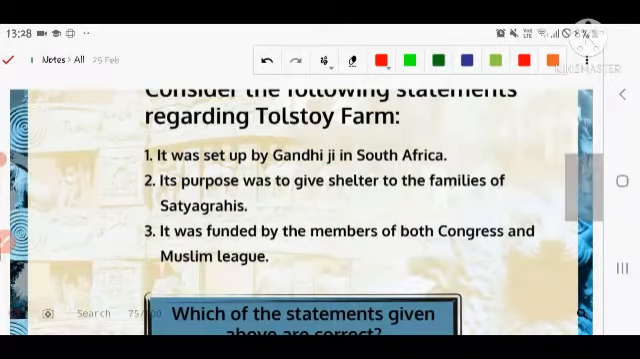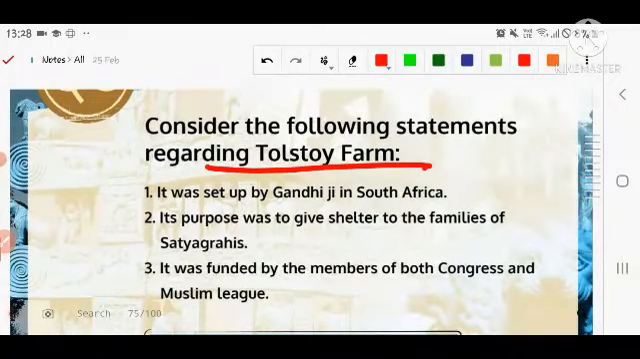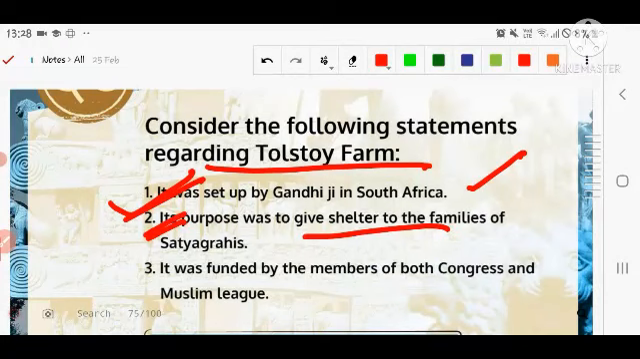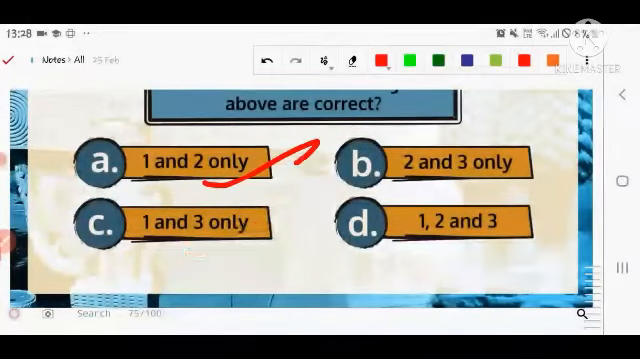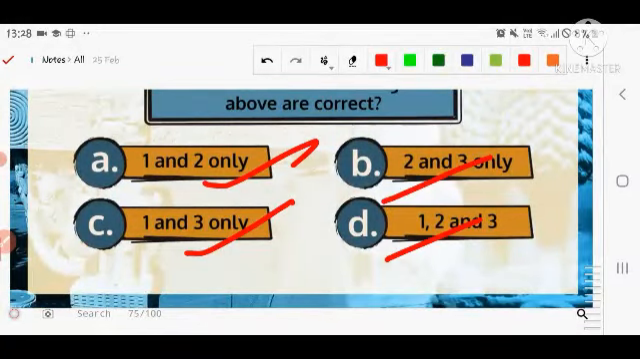Very good question. Consider the following statements regarding Tolstoy Farm. It was set up by Gandhiji in South Africa. The purpose was to give shelter to the families of Satyagrahis. It was funded by members of both the Congress and the Muslim League. You have to choose the correct option from the given options: first and second, first and third, second and third, or first, second and third.